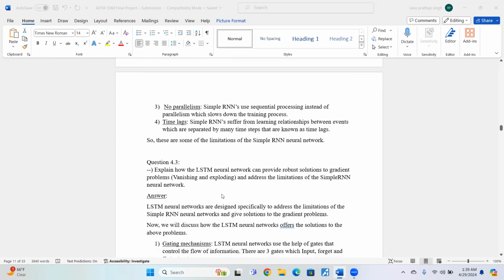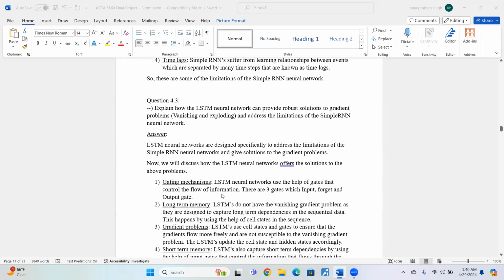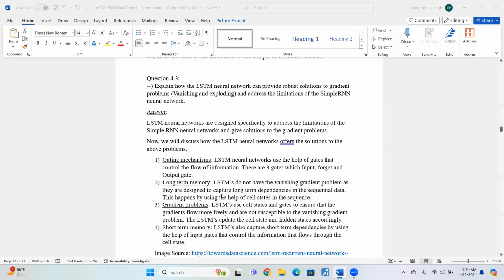Now we're going to talk about this question. The question is as follows. Explain how the LSTM neural network can provide solutions to the gradient problems, which are the vanishing gradient and the exploding gradient problem, and also address the limitations of the simple recurrent neural network. LSTM neural networks are designed specifically to address the issues of the RNN and the gradient problems of the RNN. Now we will discuss how the LSTM network has overcome those issues.